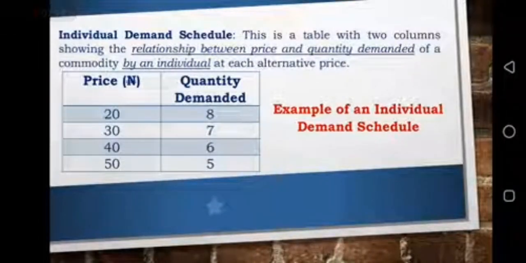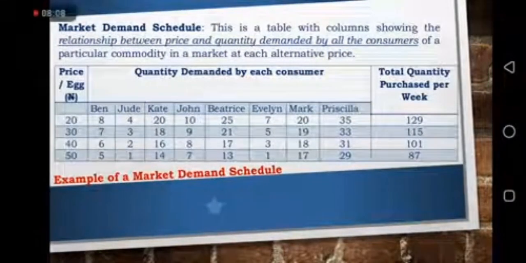Now, let's look at this table here. When the price is 20 naira, the quantity demanded is 8. When the price rises to 30 naira, the quantity demanded falls to 7. When the price goes up to 40 naira, quantity demanded goes down to 6. And when the price rose to 50 naira, the quantity demanded for that particular commodity went down to 5. In this case, you see that as the price is increasing, the quantity demanded is getting lower and lower.